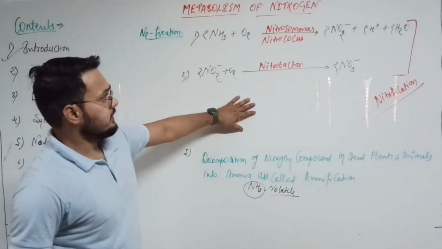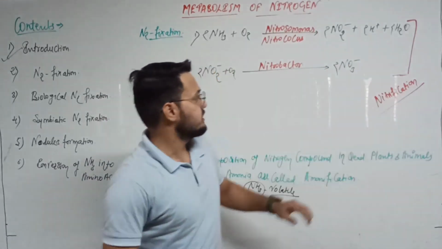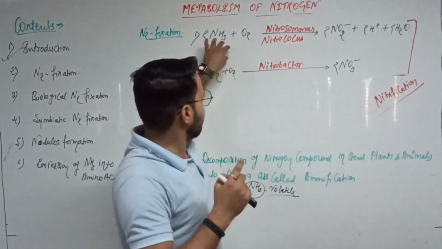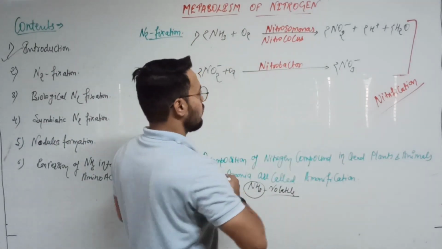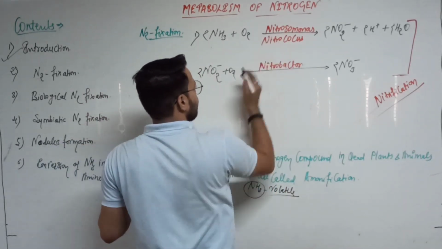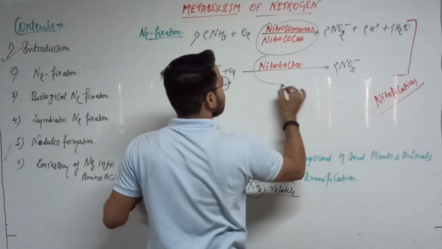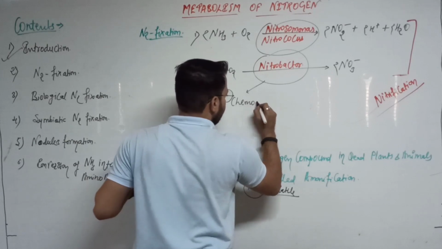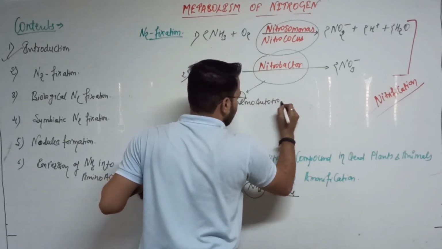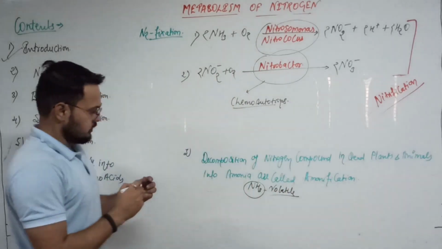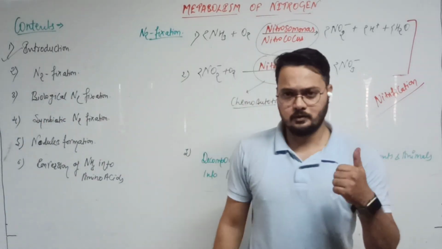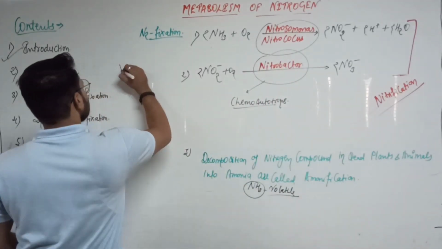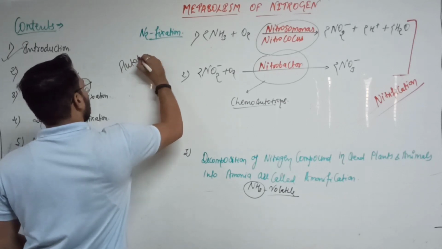And those bacteria which are involved in the nitrification, they are the chemoautotrophs because they are involved in the chemical reaction. That is clear. So there is the two terms. One is the autotrophs and next is the heterotrophs. We already know about this.